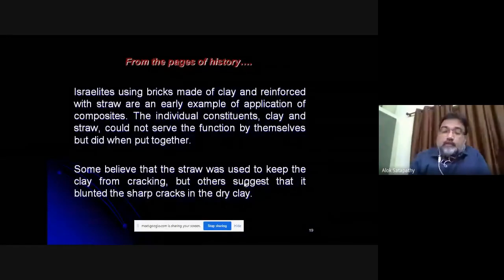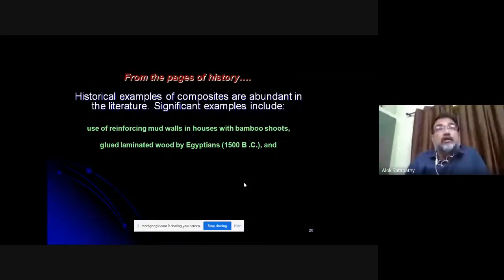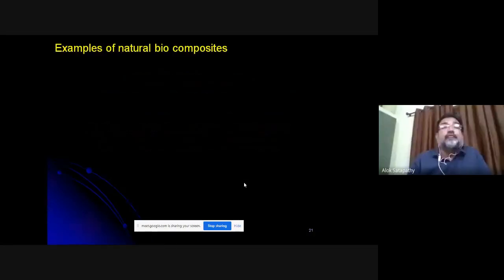That is also an example of green composite. So green composites are not a new thing. Maybe they are new as far as the systematic research endeavors are concerned, but in our civilization, they have been there. Even from 1500 before Christ, Egyptians were also using these green composites.